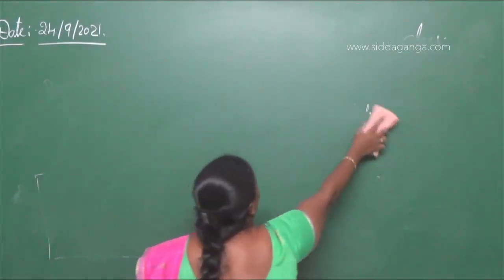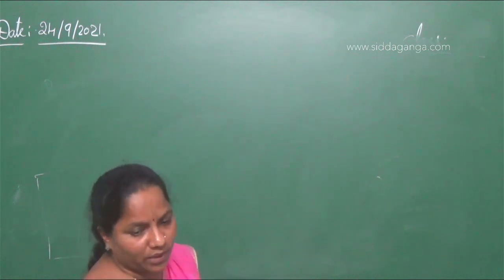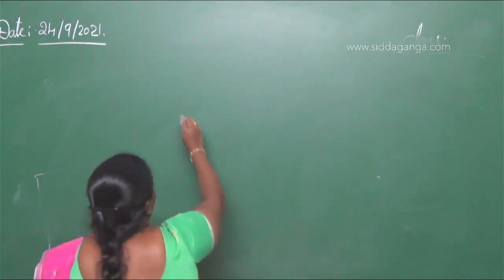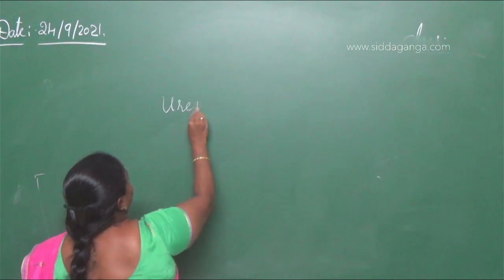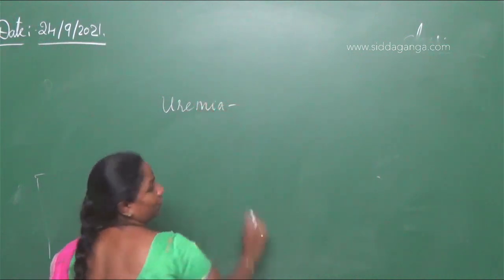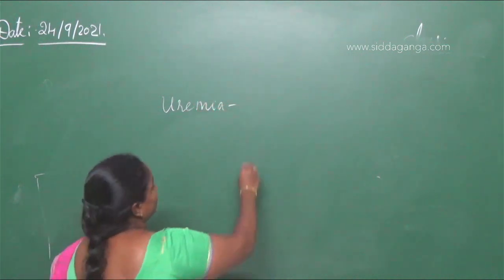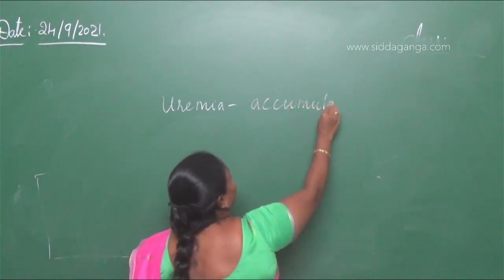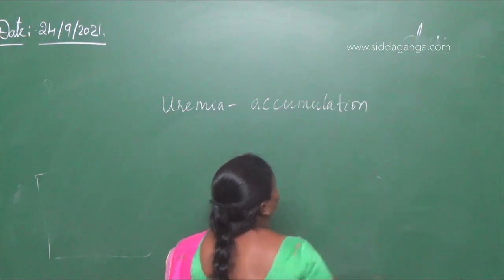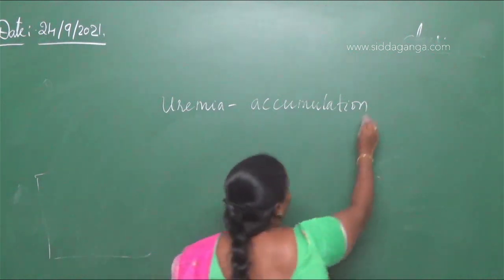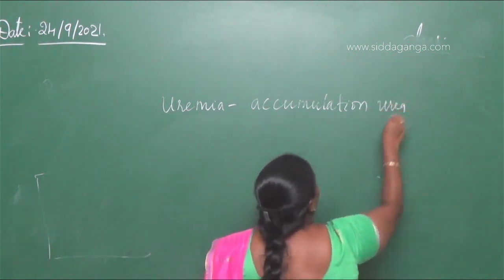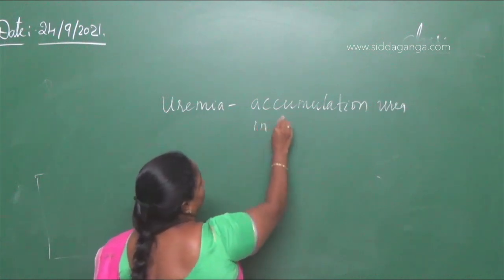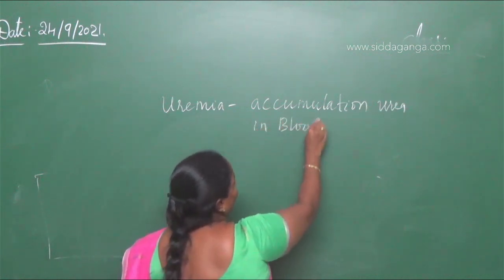The first option is uremia. Uremia means accumulation of urea in the blood. Accumulation of urea in blood is called uremia.